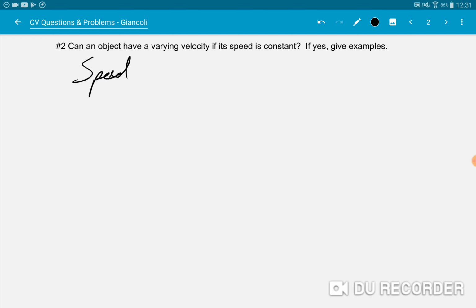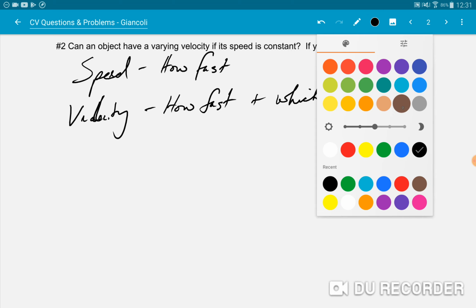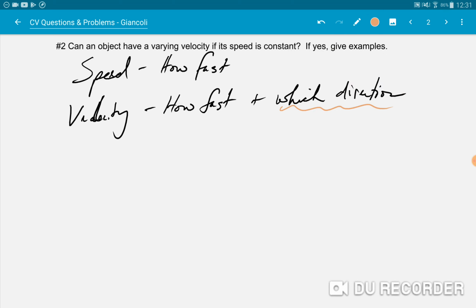Speed, we know, is like the how fast. And velocity is talking about the same thing. It's the how fast and in which direction. So velocity encompasses speed, but also another bit of information that is the direction. So I need to have direction in there.